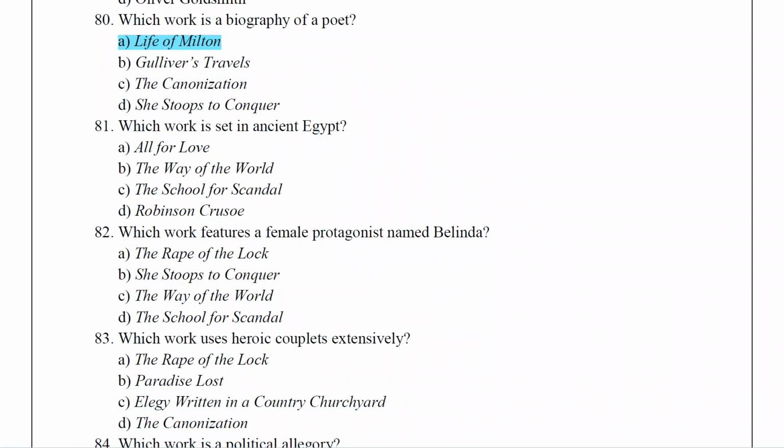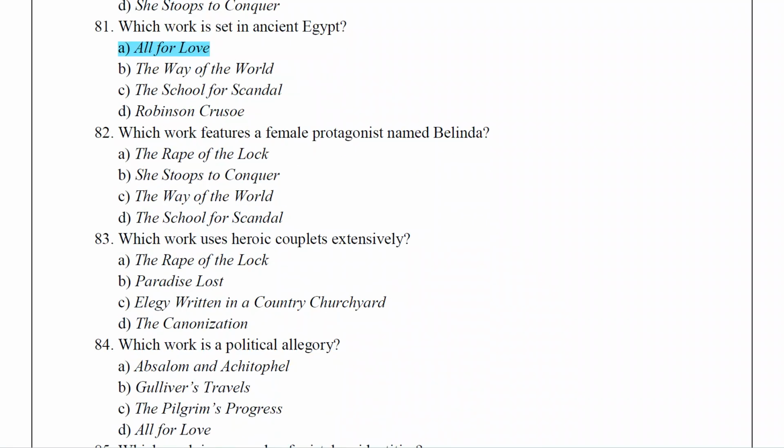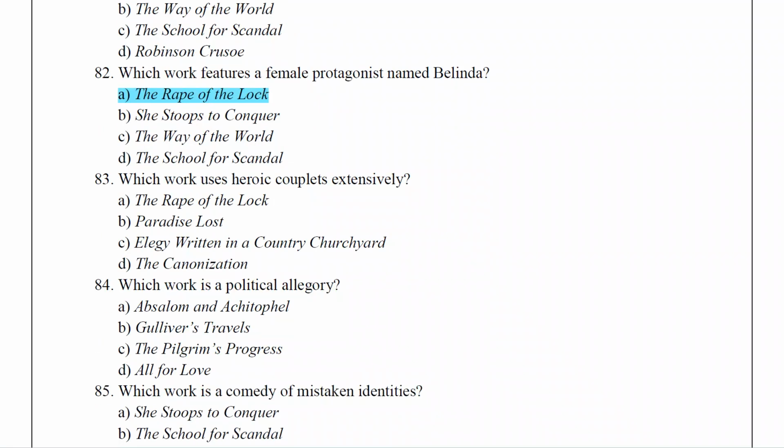Which work is set in ancient Egypt? The answer is All for Love. Which work features a female protagonist named Belinda? The Rape of the Lock. Which work uses the heroic couplets extensively? The Rape of the Lock.